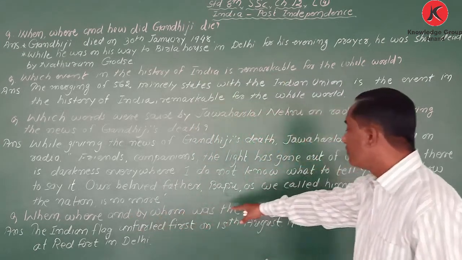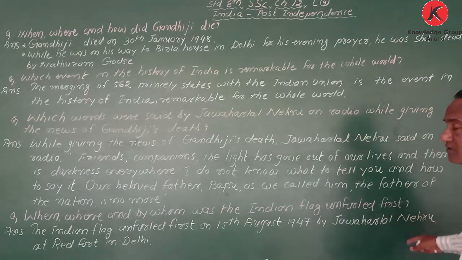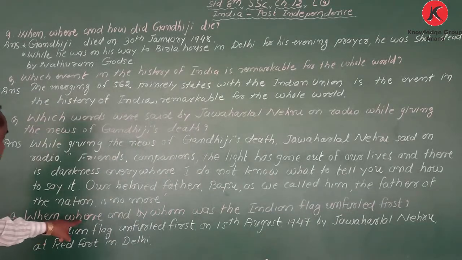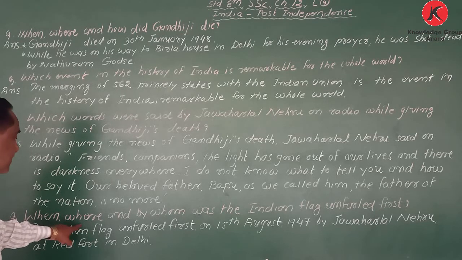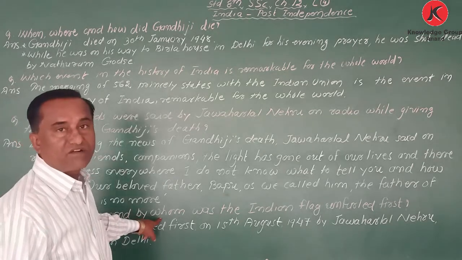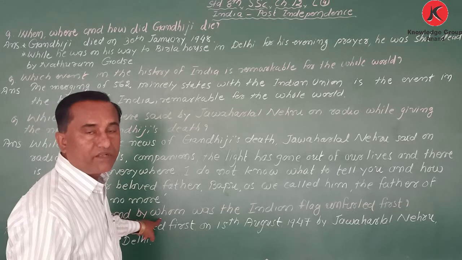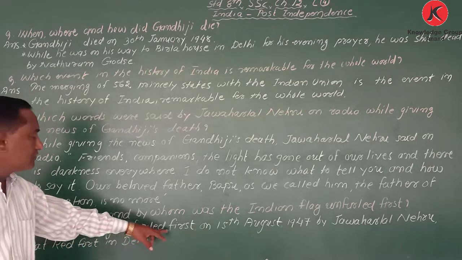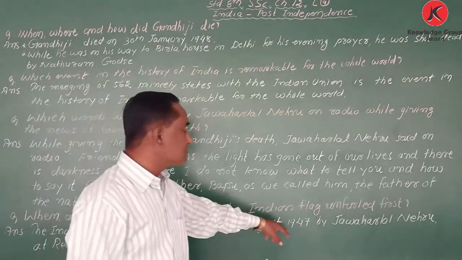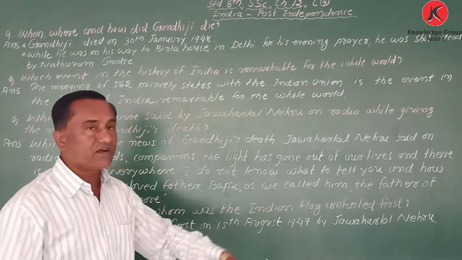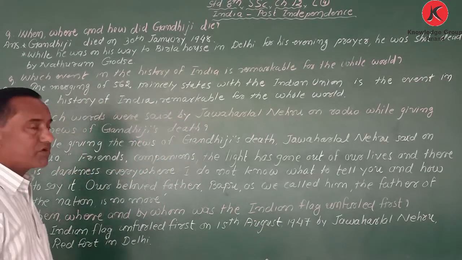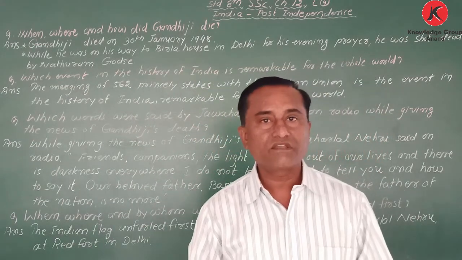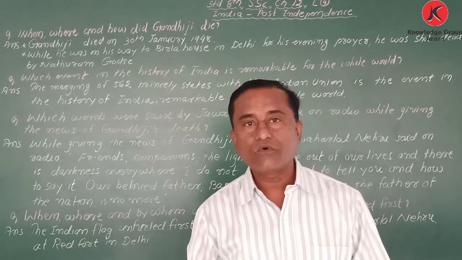When, where, and by whom was the Indian flag unfurled first? When means on 15th August 1947. Where means at Red Fort in Delhi. And by whom means Mr. Jawaharlal Nehru, the Prime Minister of that time. So the answer: the Indian flag was unfurled first on 15th August 1947 by Jawaharlal Nehru at Red Fort in Delhi. My dear student, copy this down in your notebook. Next time we will learn more. Thank you.